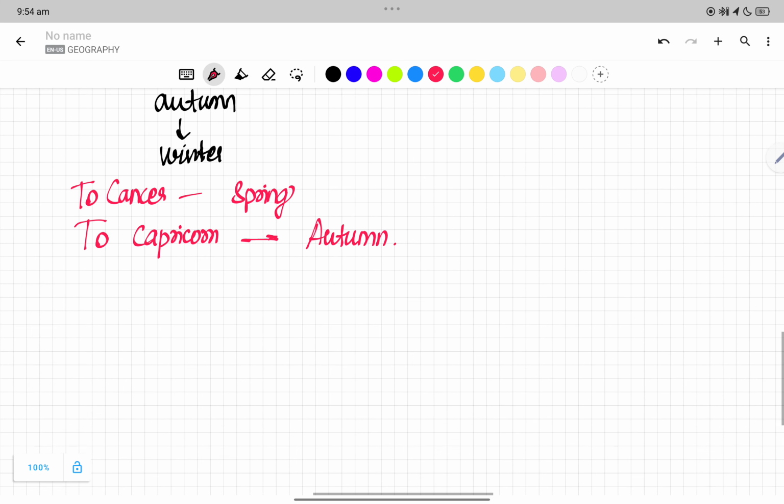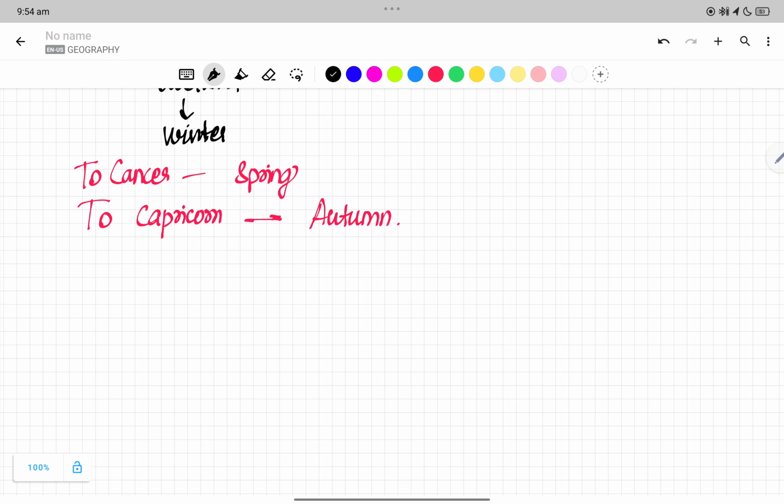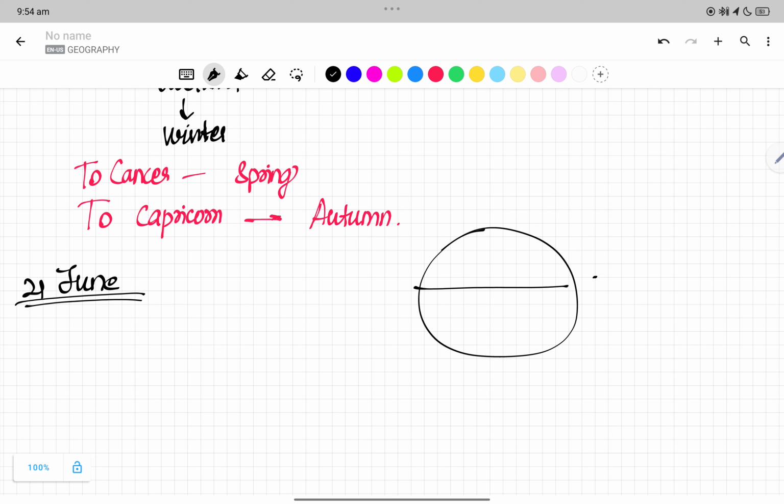Now let us consider what happens in June. June 21st, at the equator 24 hours is divided, right? Now here is the Tropic of Cancer, the sun is here, right?